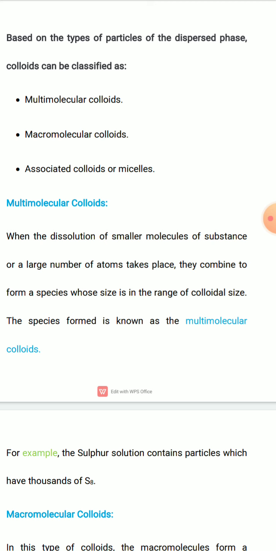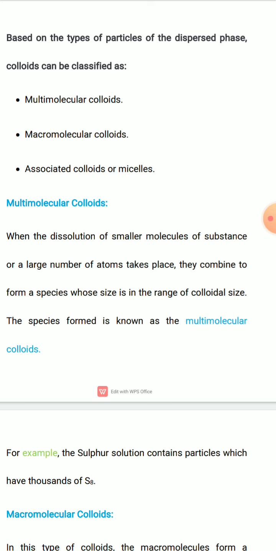When the dissolution of smaller molecules of a substance or a large number of atoms takes place, they combine to form a species whose size is in the range of colloidal size. The species formed is known as multimolecular colloids. That means multiple molecules combine to give a colloid.